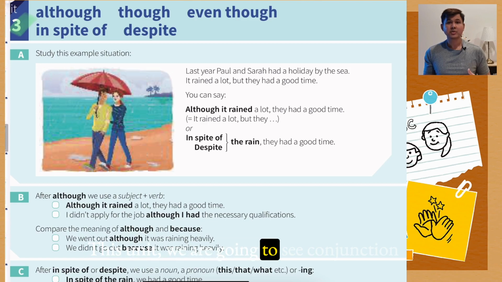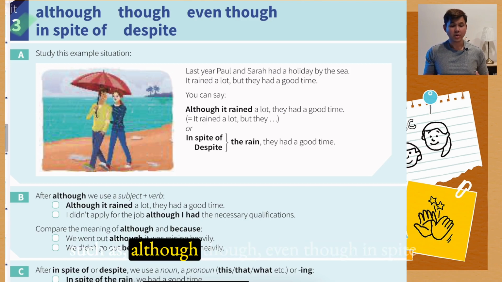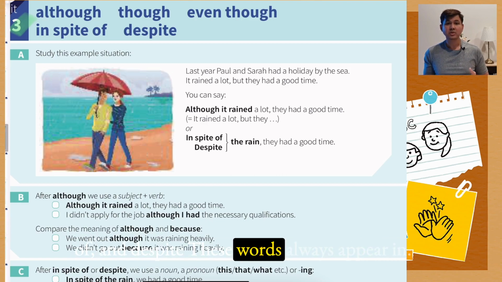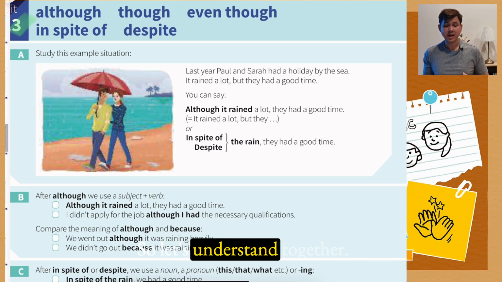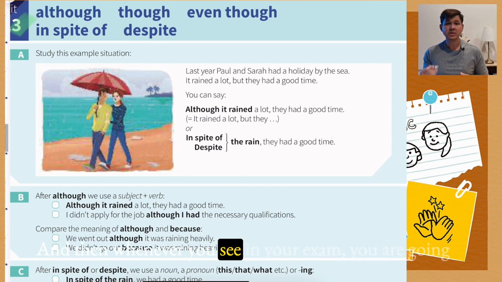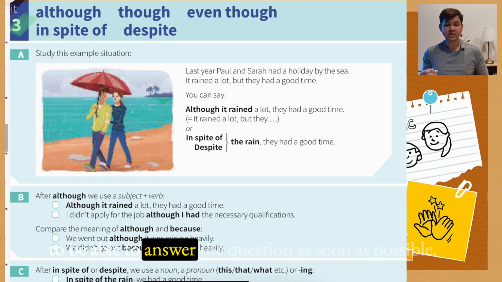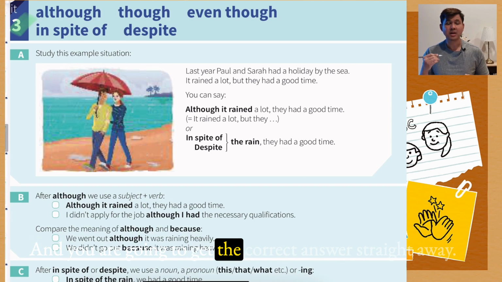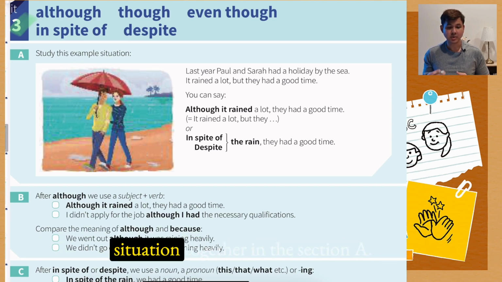In this unit we are going to see conjunctions such as although, though, even though, in spite of, and despite. These words always appear in the PTE Academic exam. So let's understand together, and then whenever you see them in your exam, you will be able to answer the question as soon as possible and get the correct answer straight away. So let's have a look at the example situation together in section A.